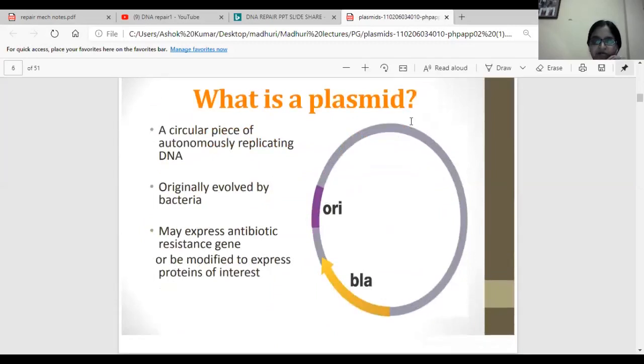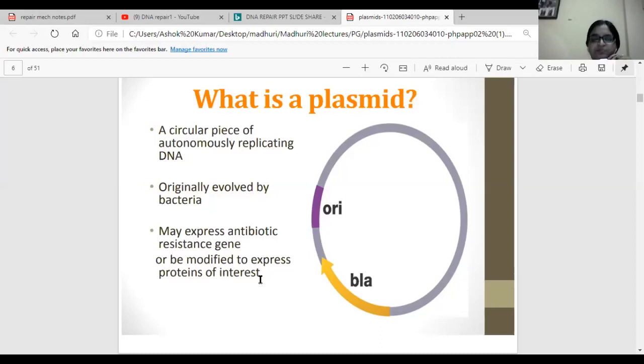Now here we can see the structure of a plasmid. It somewhat resembles this, and usually it is a circular piece. Autonomously replicating DNA means it is not depending on any other chromosome. It is not depending on the main chromosome of the DNA for its replication. Whatever sequences are required for its replication, this plasmid has everything. It originally evolved in bacteria. Basically, it was first seen in bacteria and may express an antibiotic resistance gene or be modified to express proteins of interest.